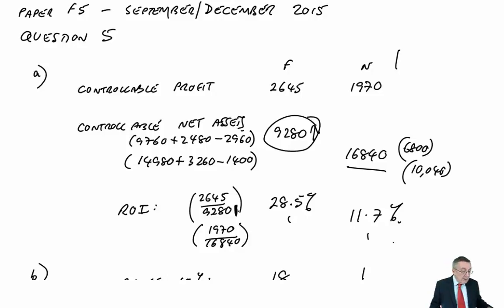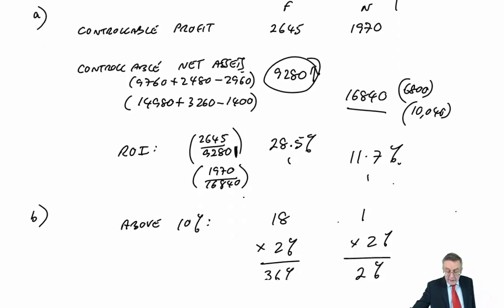So the examiner made it very obvious. Why was all that information there? That last paragraph was completely irrelevant for parts A and B. It was there to give you the clue that paying them the bonus this way is not actually leading to sensible decisions. We want N to invest in this new machine, and fortunately N has. He's done what's good for us. But you wouldn't have been surprised if he hadn't.